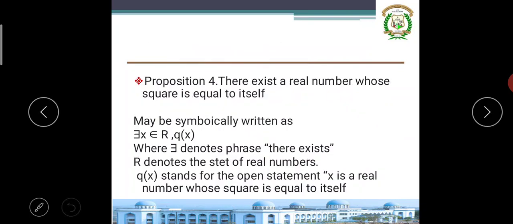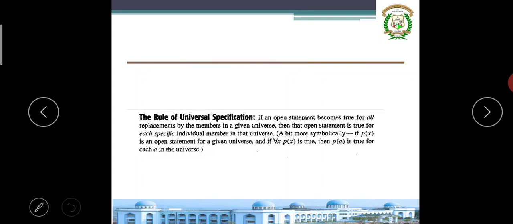Now I want to explain a very important concept, the rule of universal specification. What is the rule of universal specification? Give you a second, just think about that. If an open statement becomes true for all replacements by the members in a given universe, then the open statement is true for each specific individual member in that universe.